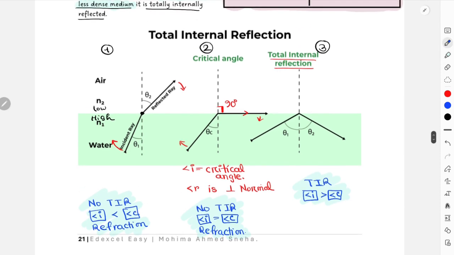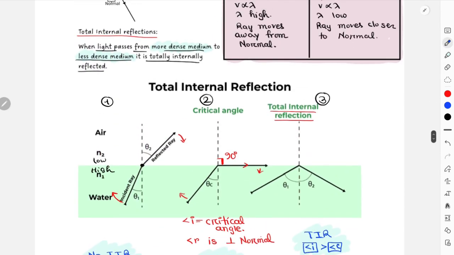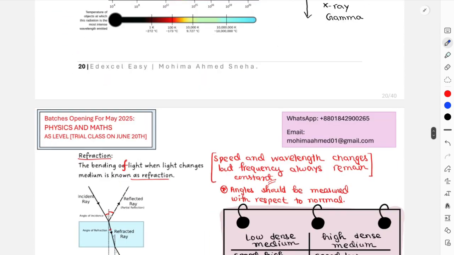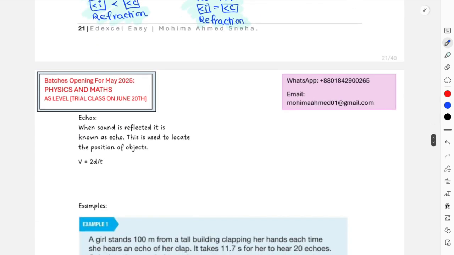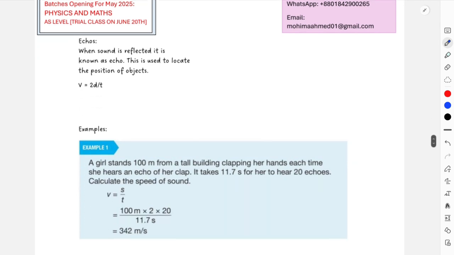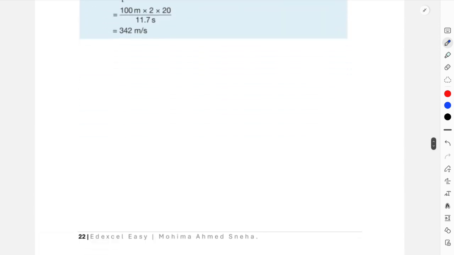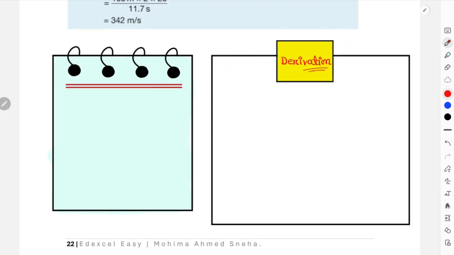Okay, now after this, there's actually a relationship we have to understand, but I'm quite sure I don't have much space over here. I actually need to explain refractive index and the relationship between critical angle and refractive index. For that, oh wait, I have space over here. Right, I will use this space. One minute. Okay, so I was trying to explain the equation for refractive index and the derivation of refractive index with your critical angle. In this case, we are going to start with the equation for refractive index over here.